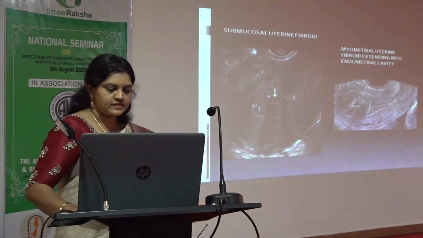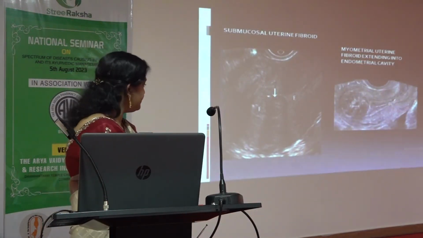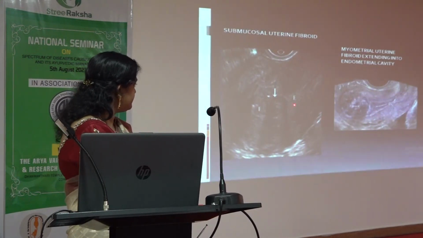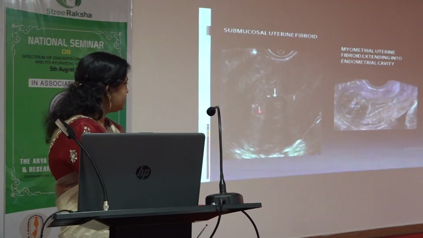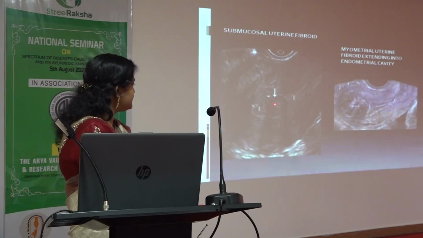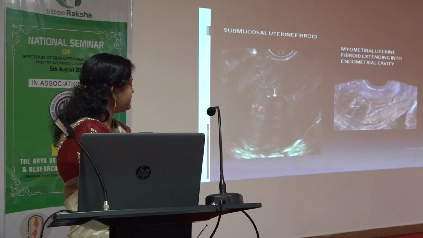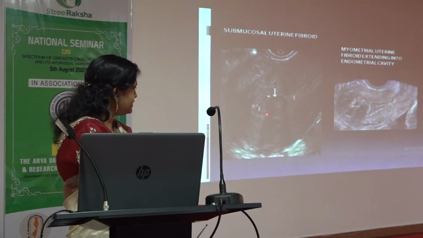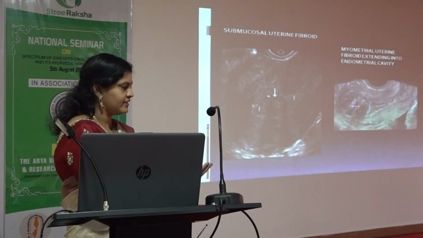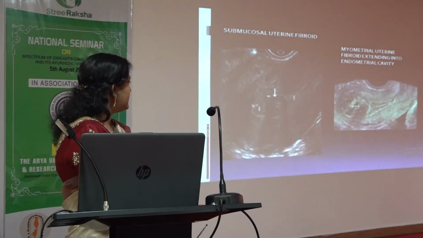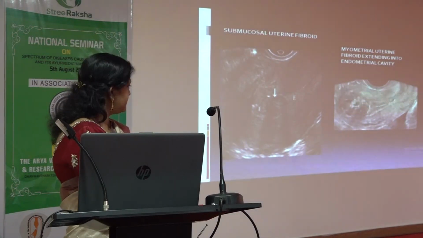So this is a case. The first one is a submucosal fibroid, which is within the endometrial cavity. This is the place where the ovum is going to be embedded, but the ovum doesn't have any space because it is being occupied by the fibroid. For these patients, if a simple myomectomy has been done, and she also gets proper treatment after that, then she can become pregnant.